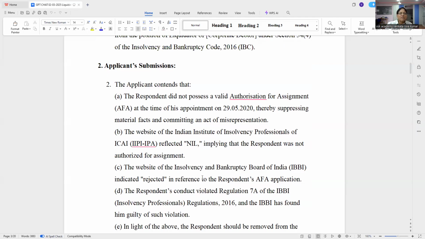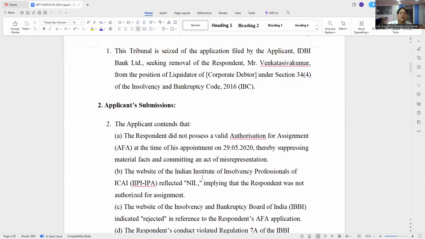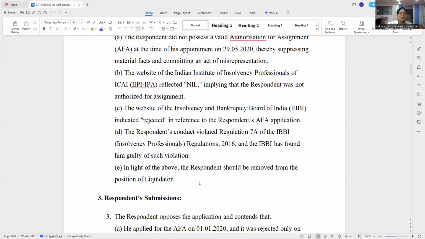So here there is a mistake. No, there are two more points to be added. Understand what the two more points are? The NCLT can apply section 16 and 11 of rules 276 of the Companies Act and remove him. That is what is missing. So as a thing we have to introduce this point. You understand? The machine will not know.